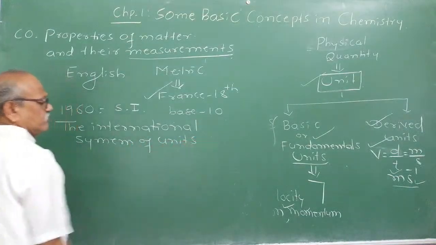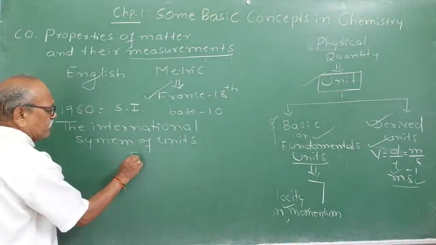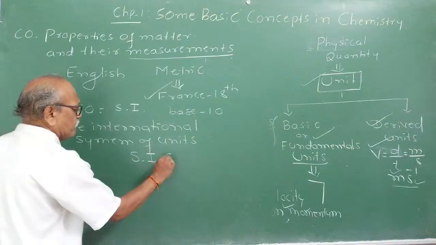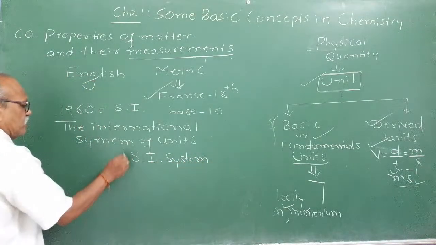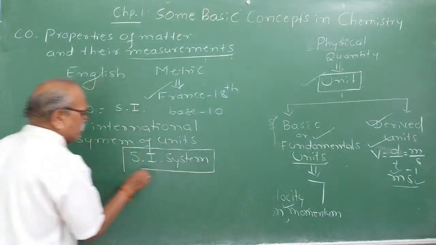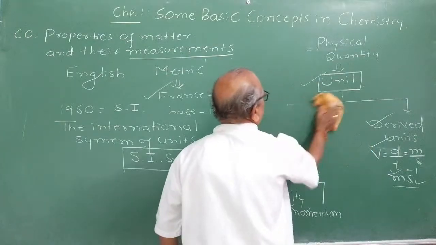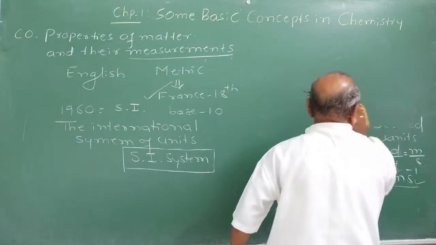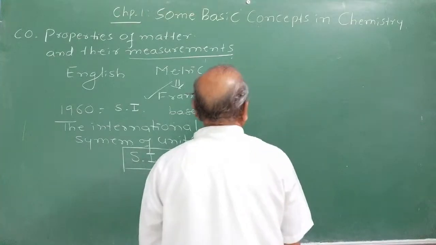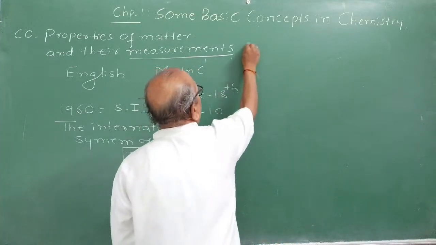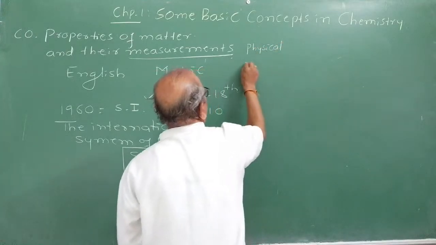System of Units. International System of Units. In short, we represent it as the SI system in daily life. This SI system recognized 7 fundamental units. Those 7 fundamental units, what are their symbols? What are the physical quantities? There are 7 fundamental units which are used to measure physical quantities.